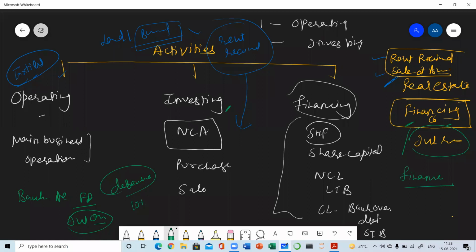Here some students have got confused that I have not told you that he has issued debentures. He has purchased debentures. If he is issuing the debentures just like shares and getting money from the public, that will be the financing activity. But when we are buying the debentures directly from some other company or from the stock exchange, then it is known as investing activity.